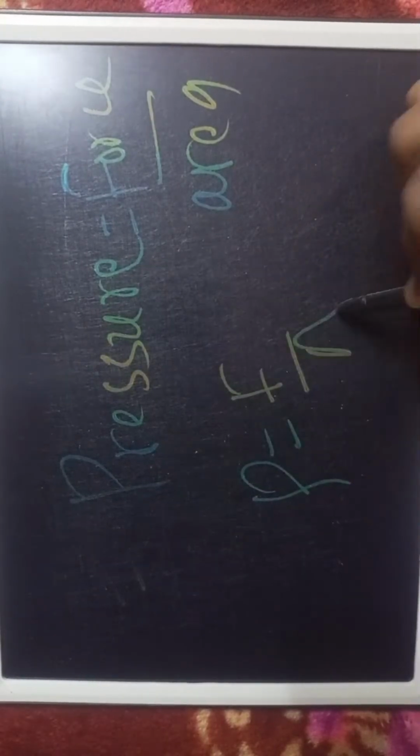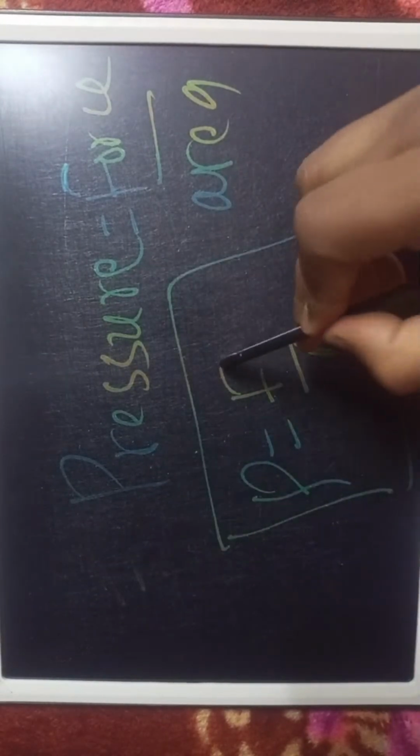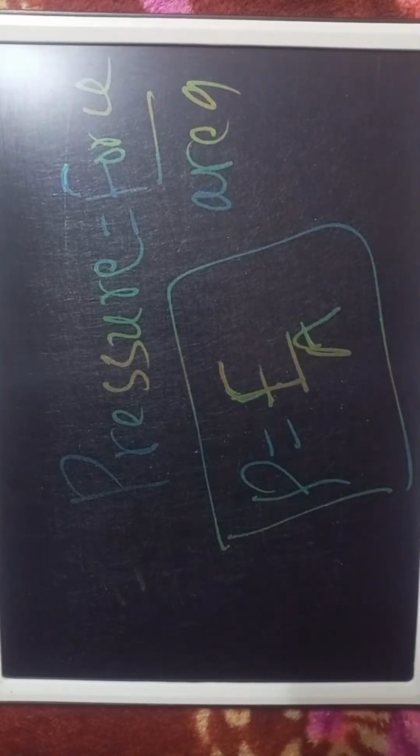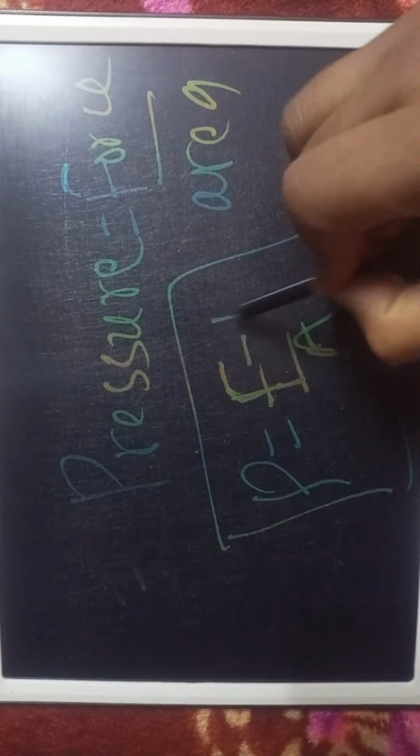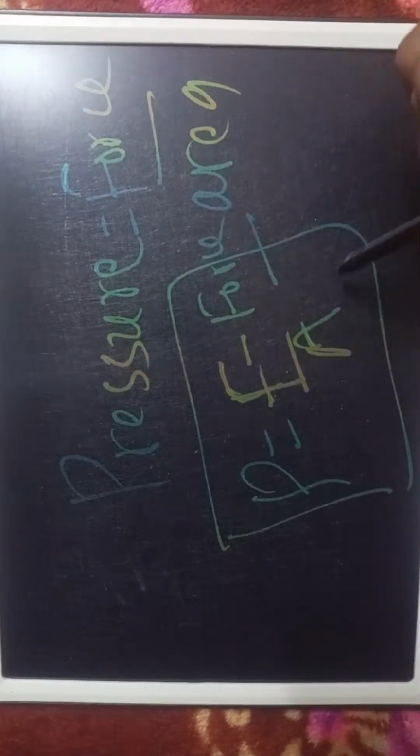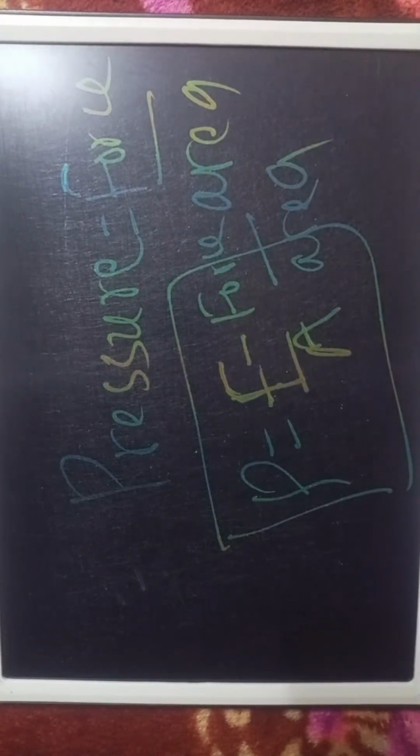Next is pressure. The formula of pressure is often asked. Pressure is force by area, P is equal to F by A. This is the most important formula. F means force, A means area. So pressure is equal to force acting by area.